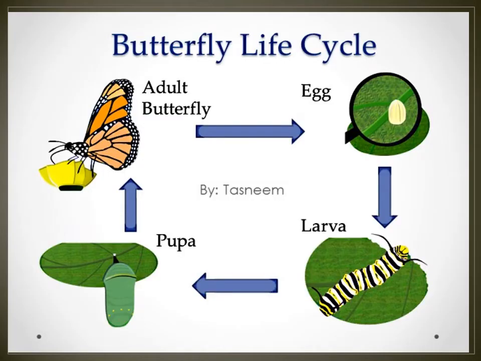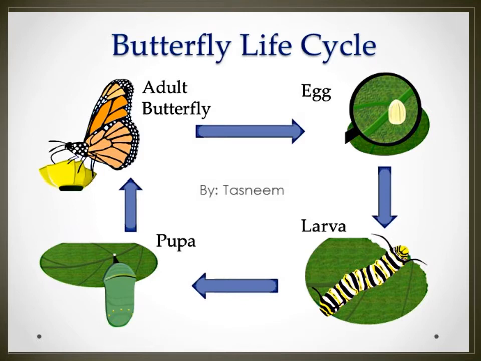Next one, life cycle of butterfly. Everybody see the butterfly. The butterfly lays eggs on the leaf. After the egg, larva will come. See the picture of larva? Anybody saw a larva like this?